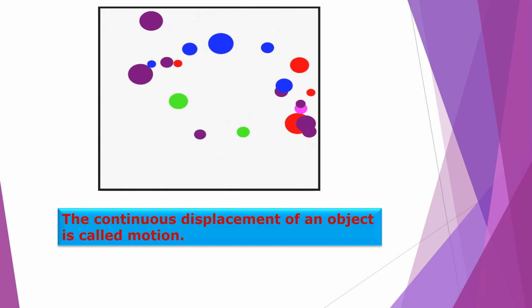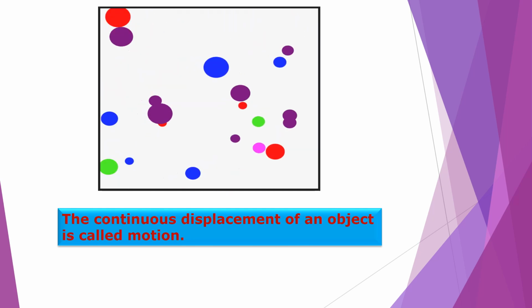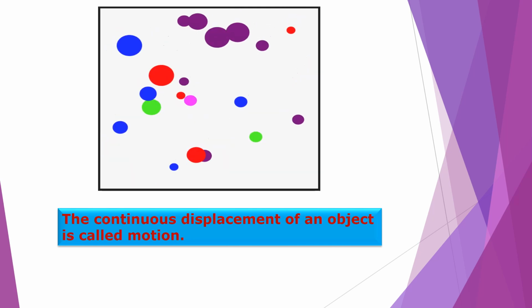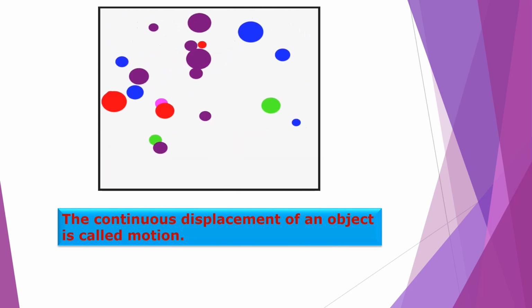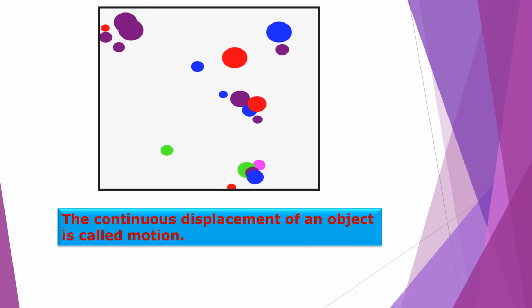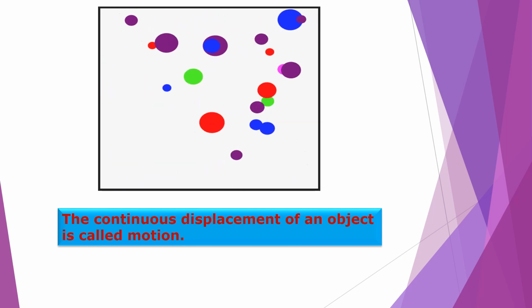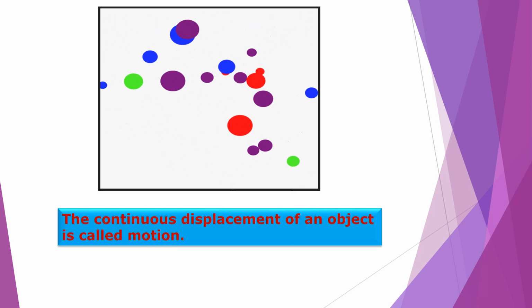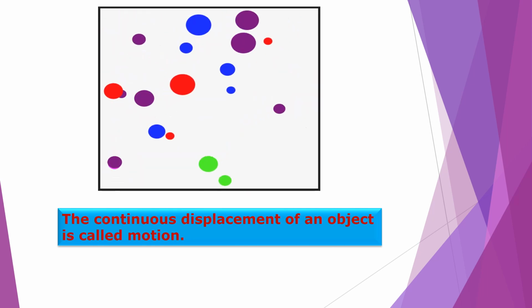So in case of the picture, whatever objects are there, they are continuously displacing from one another. So that is called motion. Means all these objects are said to be in motion.